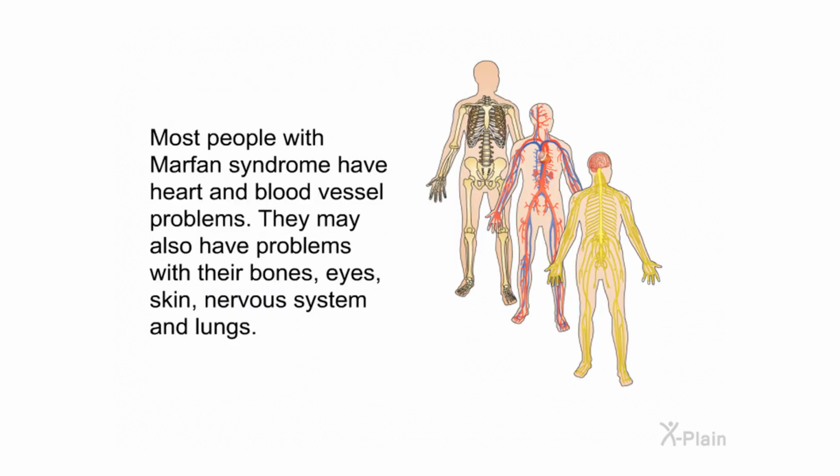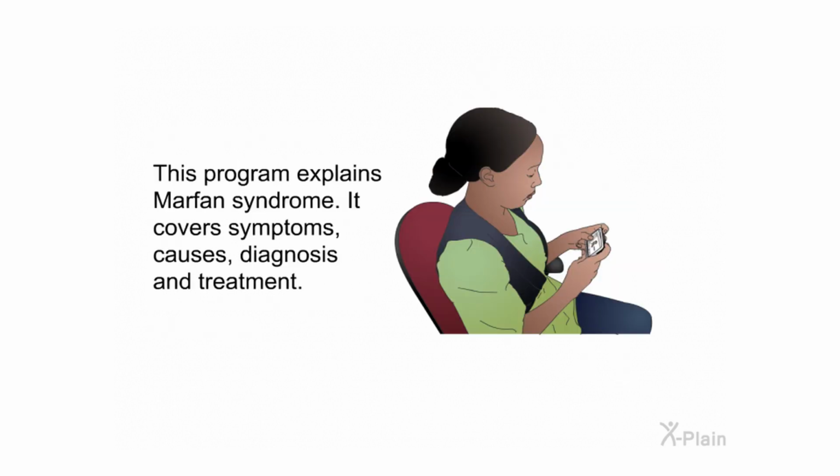Most people with Marfan Syndrome have heart and blood vessel problems. They may also have problems with their bones, eyes, skin, nervous system, and lungs. This program explains Marfan Syndrome. It covers symptoms, causes, diagnosis, and treatment.